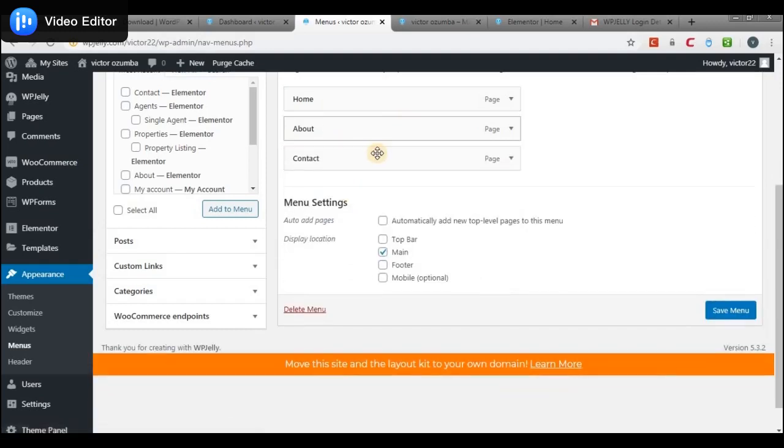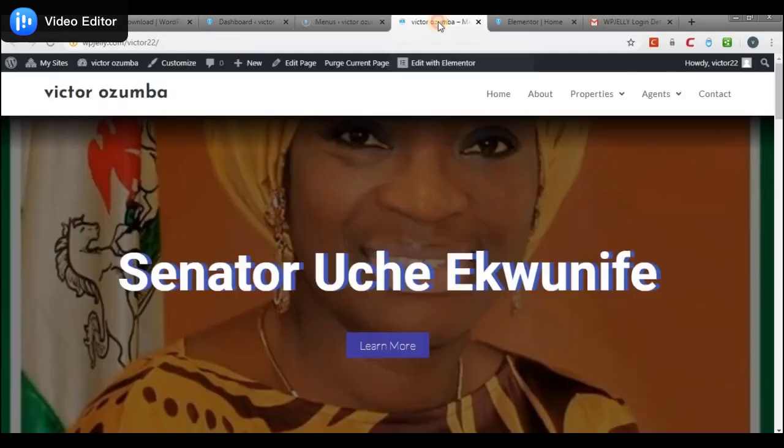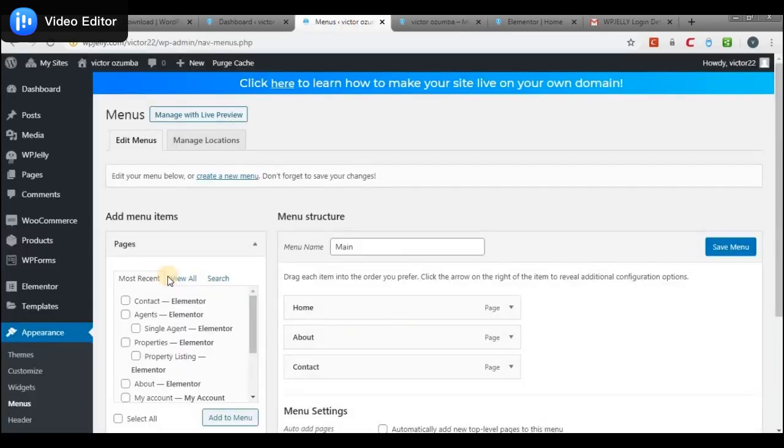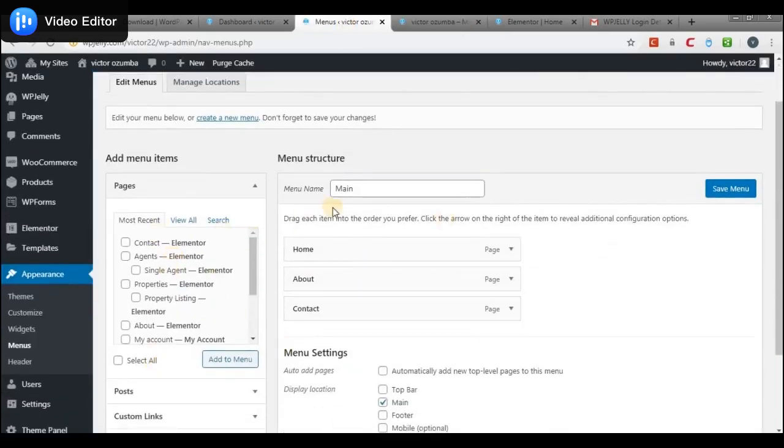Okay, I think these 3 pages are okay. So after that, I'll save it. Now when I reload the page, you notice that you just have 3 pages here: the home, the about us, the contact page. I think this is nice. This is just all I need. So that is that for the menu.